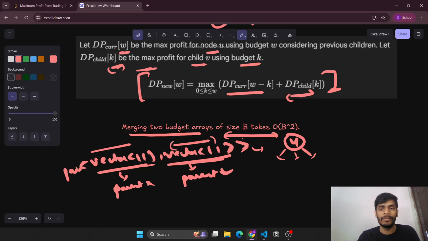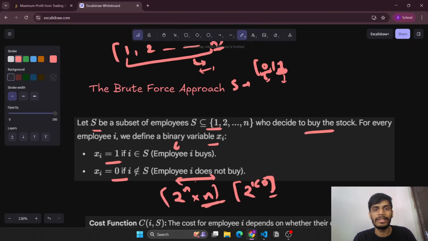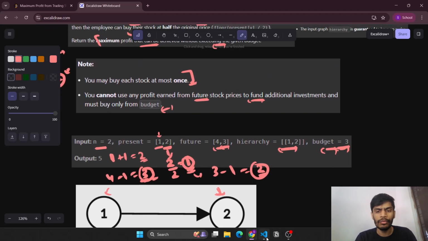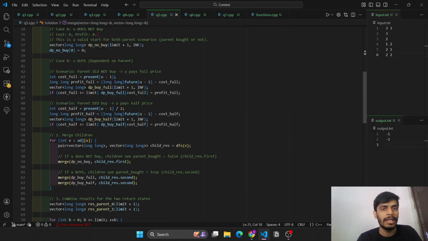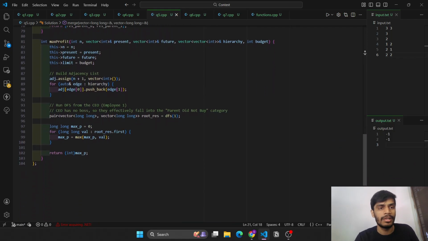So the code is pretty messy here. Let's see it step by step to get a clear understanding of it. This was the main function that we are given. I have initialized all the variables as global here so that we do not need to pass them as references in each of the functions. Now we are given int n, the present, future, as well as the hierarchy and the budget. So we initialize all the values with the values that we are given.